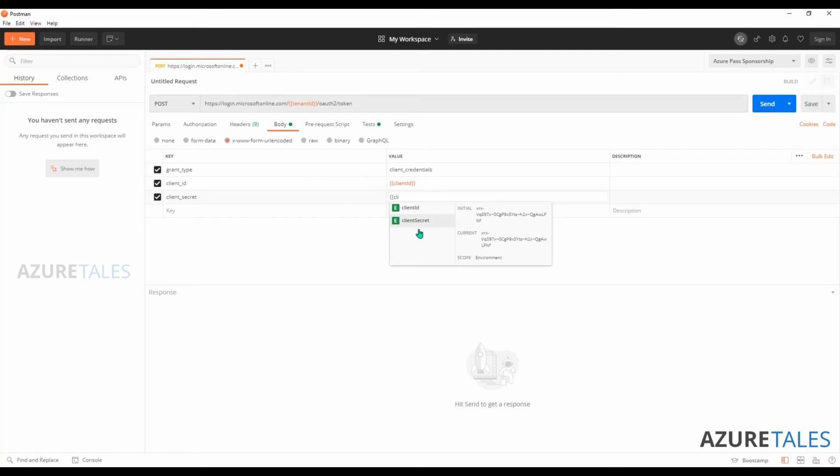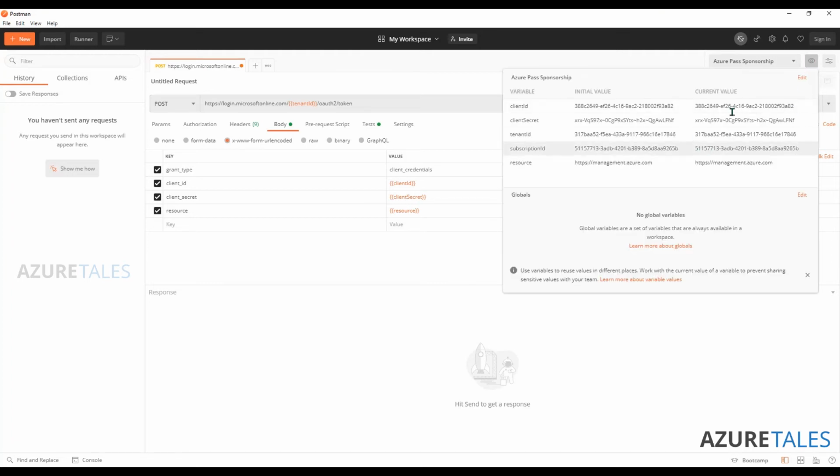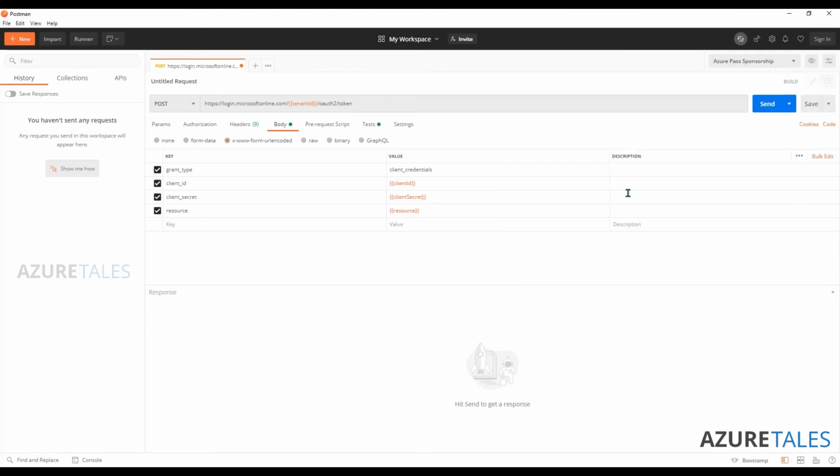Client secret, there it is. Now the resource is number one, which is stored in our resource variable. So the advantage is this: if I want, I can copy this environment and have multiple copies and update the values accordingly. And I can switch environment easily from here. That's the biggest advantage.